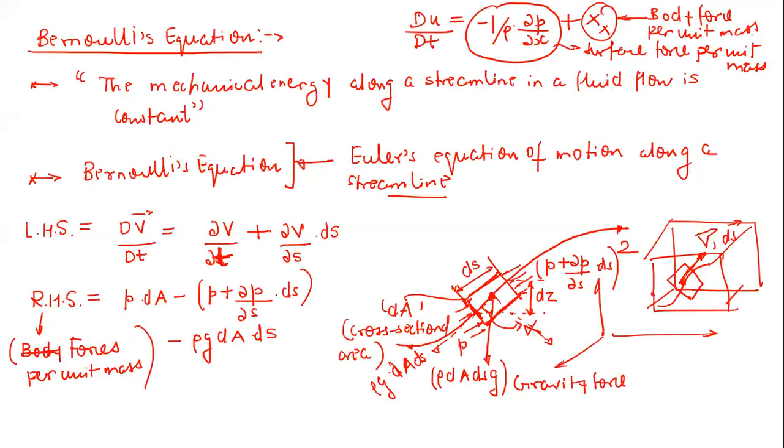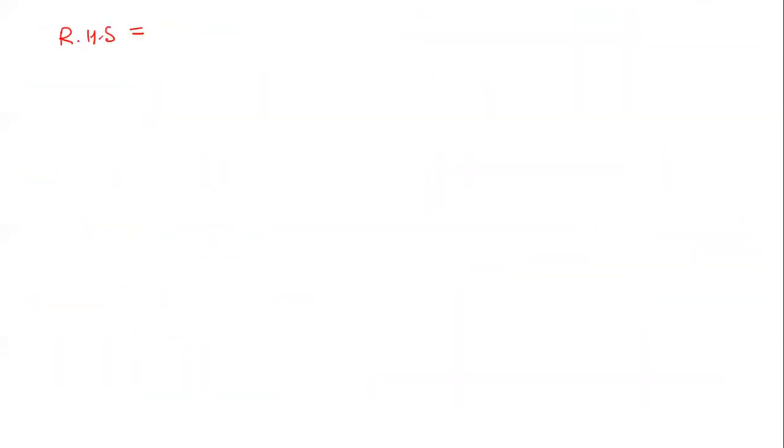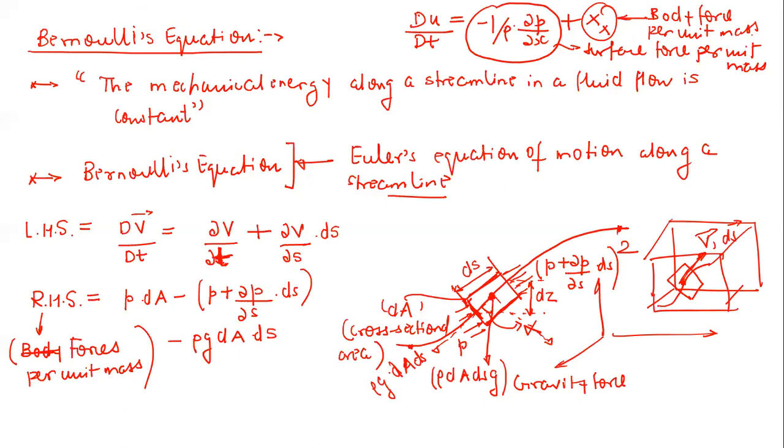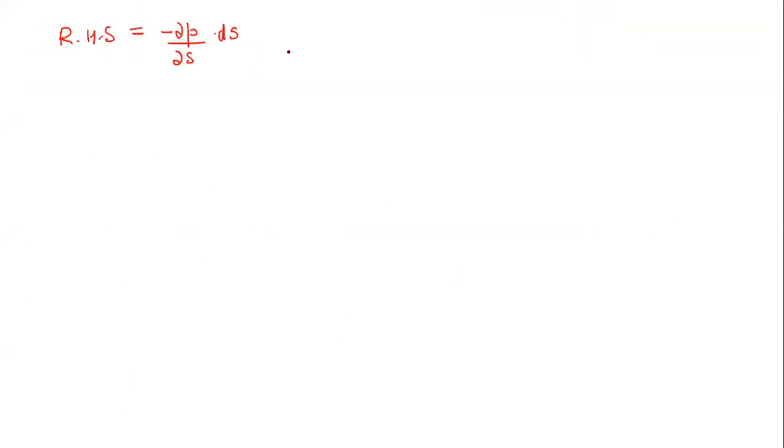Now this whole equation will reduce to, the right hand side will be reducing to minus delta P by delta S into ds, minus rho g.